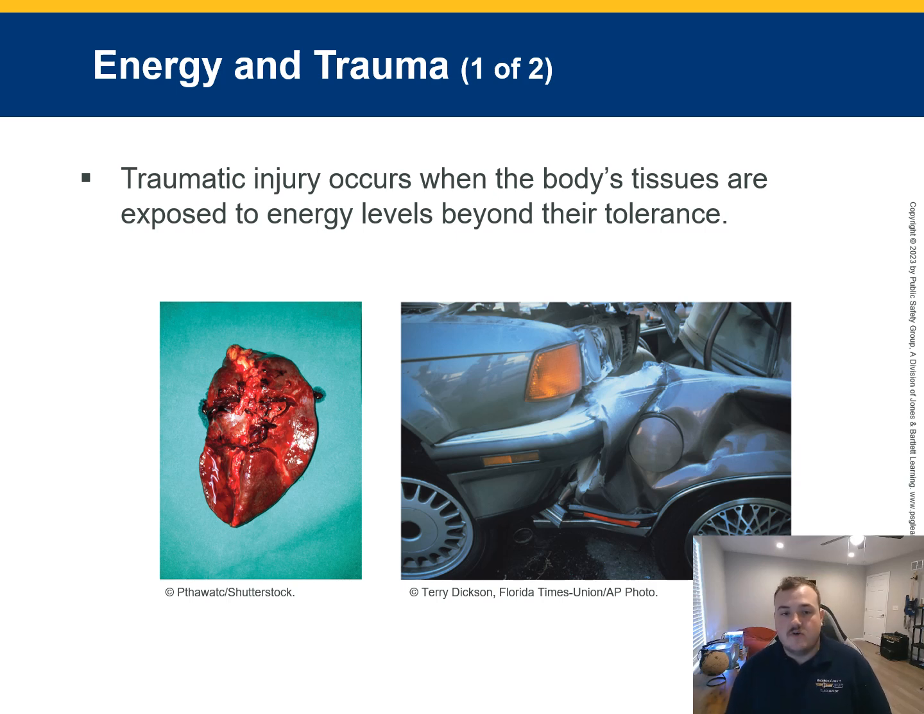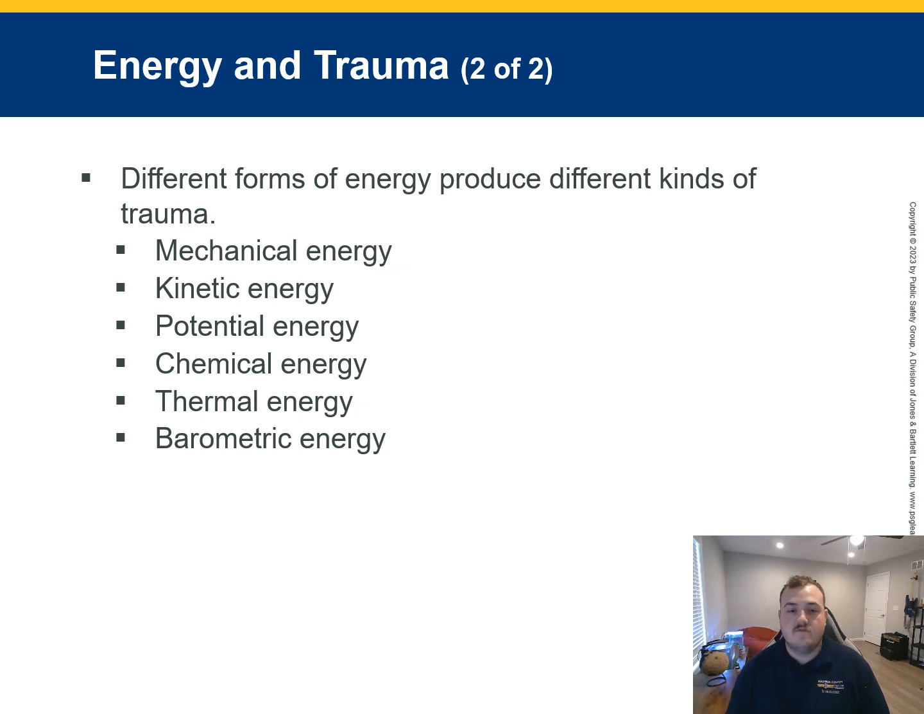Traumatic injuries occur when the body's tissues are exposed to energy levels beyond their tolerance. This can be due to various forms of injury, including mechanical, kinetic, potential, chemical, thermal, and barometric energies. Different forms of energy produce different types of trauma.